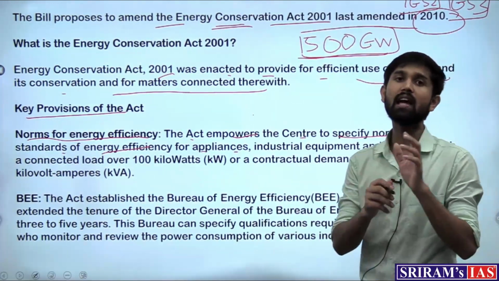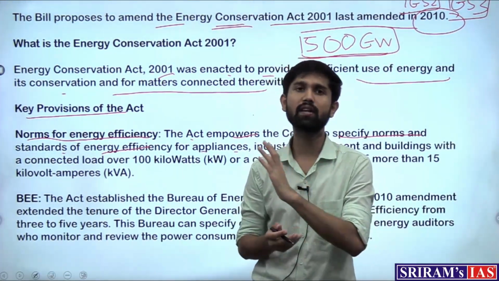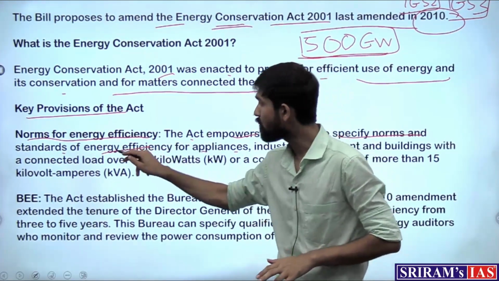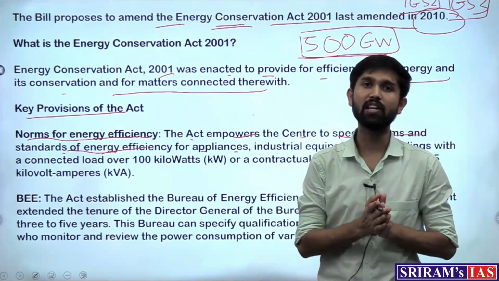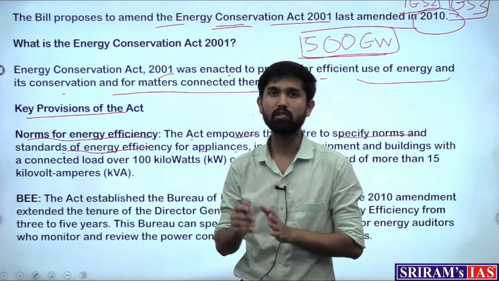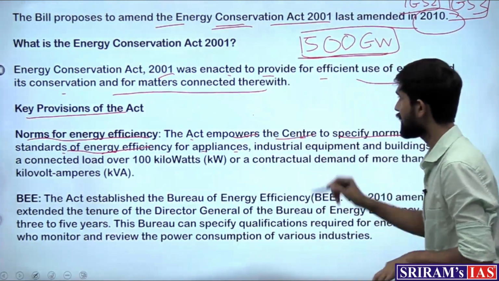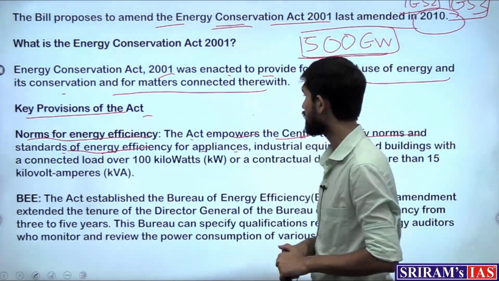What we see as the star rating on our electrical appliances such as refrigerators and ACs are the norms and standards set for energy efficiency, and for appliances doing well on it, the standards would be high. So these standards are set by the center under the same Act.